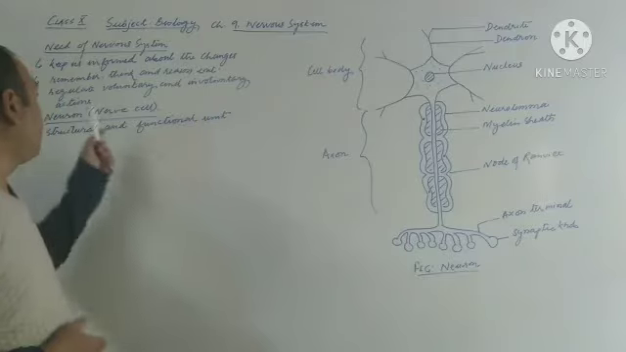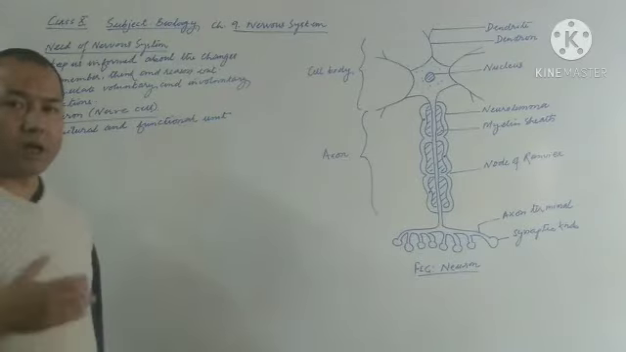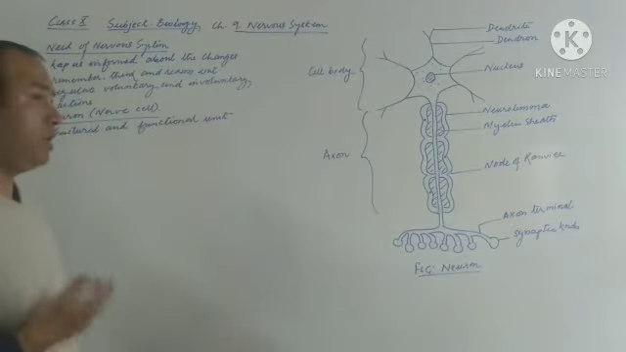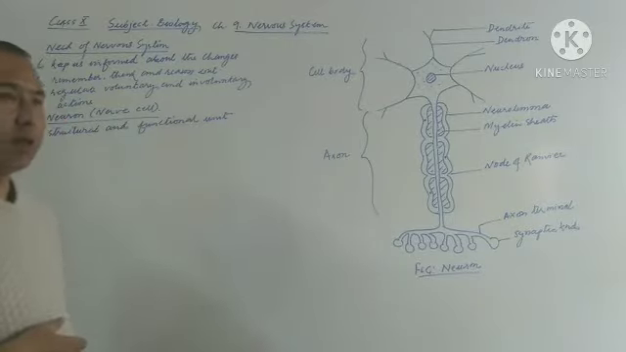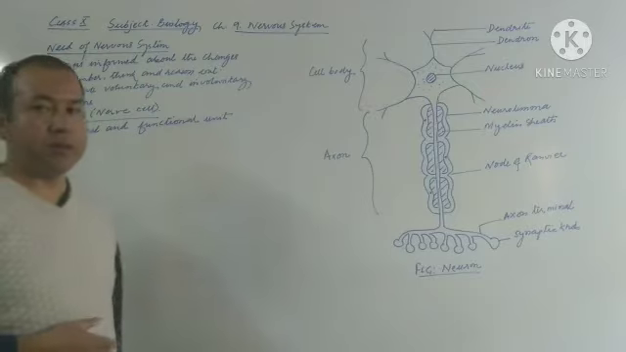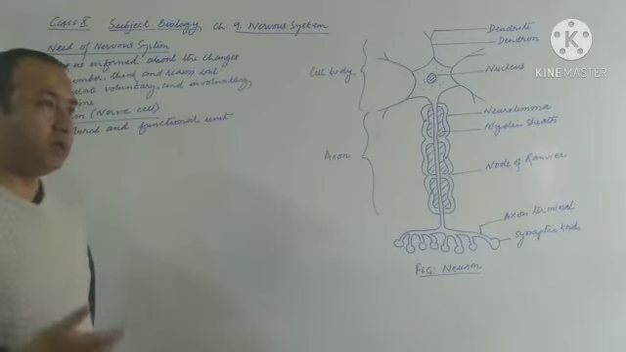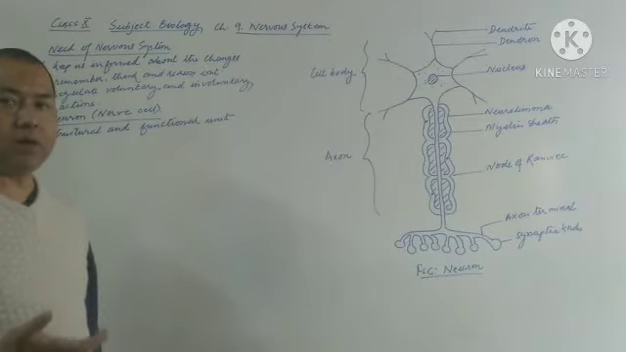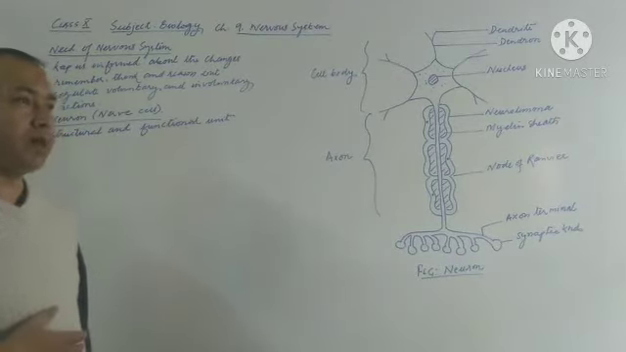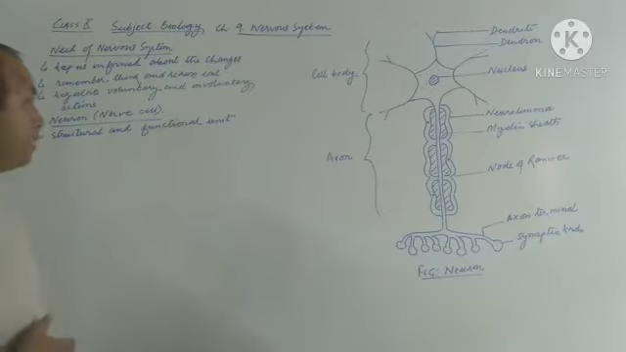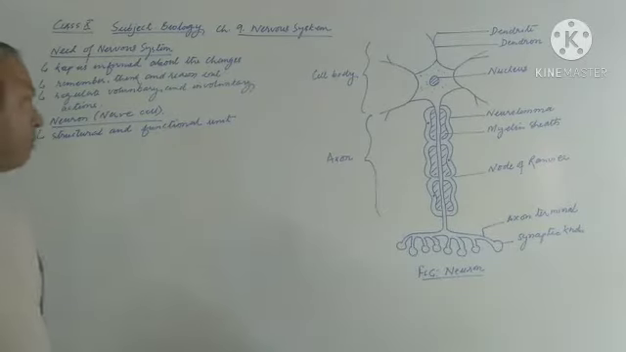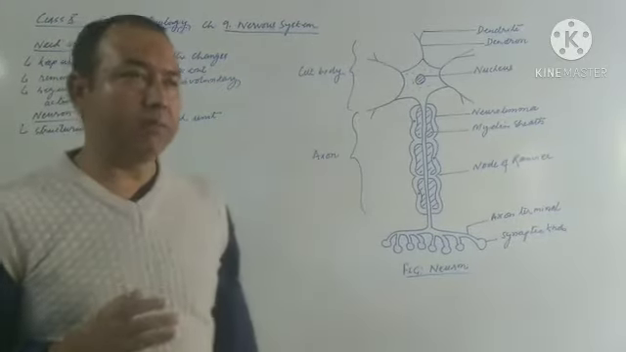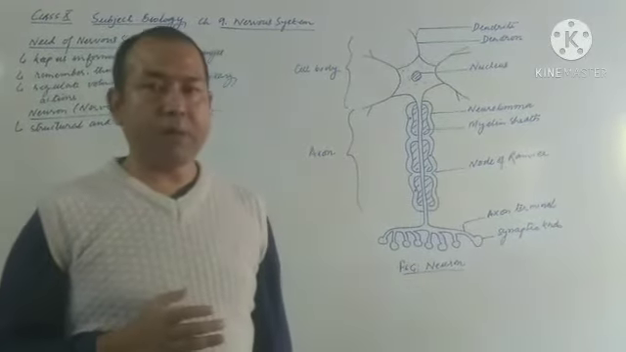The second point is that the nervous system helps us to remember, to think, and to reason out. The last one is that it also helps us to regulate involuntary and voluntary actions. Involuntary actions are not under our control, voluntary actions are under our control, about which we will discuss later.